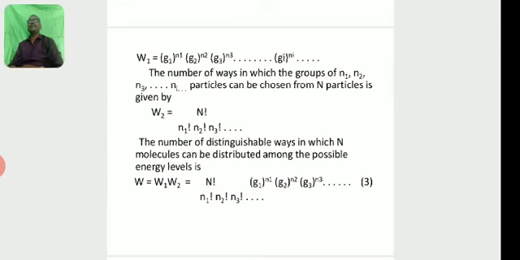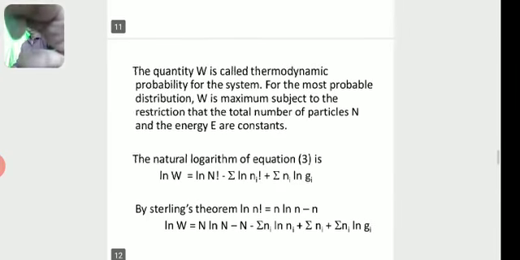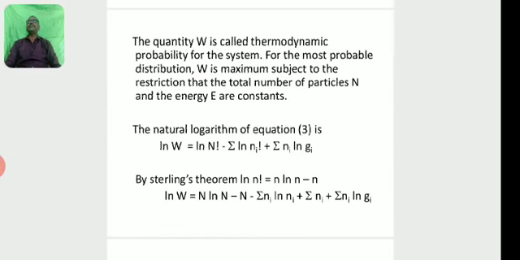The number of distinguishable ways in which N molecules can be distributed among the possible energy levels is W equal to W1 W2, which is equal to capital N factorial, then G1 to the power N1 by N1 factorial, and so on, that is, N factorial times the product of Gi to the power Ni by Ni factorial. Let this be equation number 3. The quantity W is called the thermodynamic probability for the system. For the most probable distribution, W is maximum subject to the restriction that the total number of particles N and the energy E are constants.